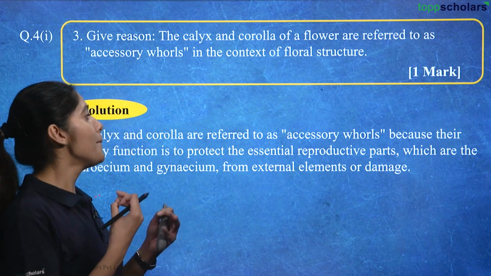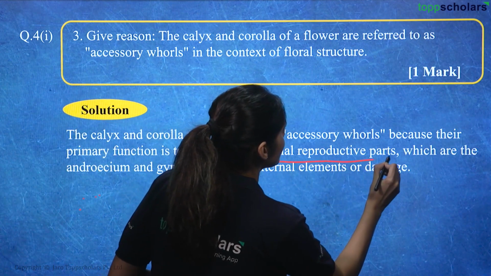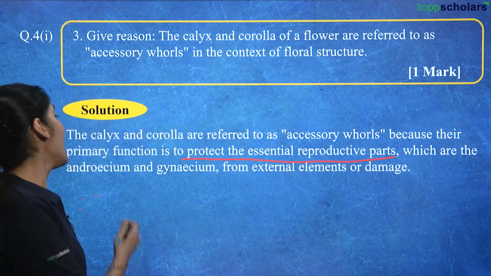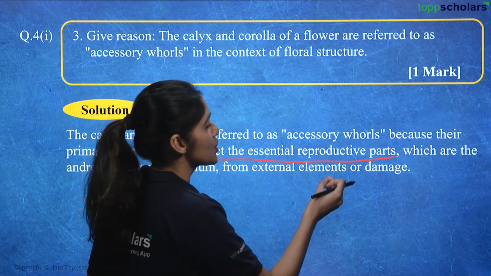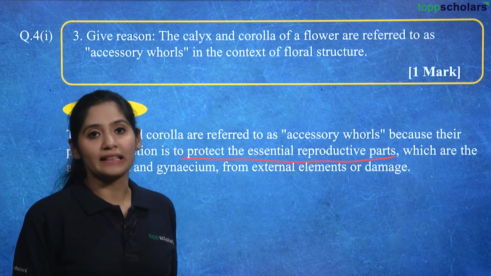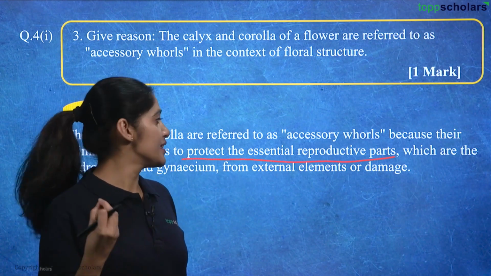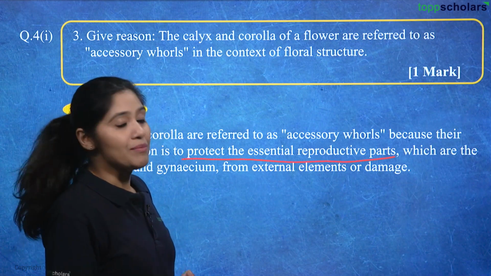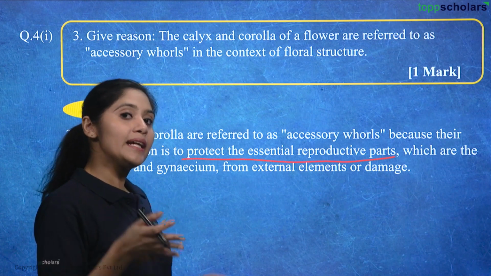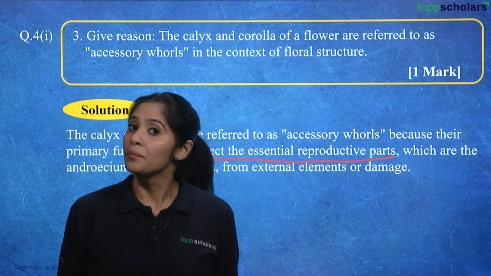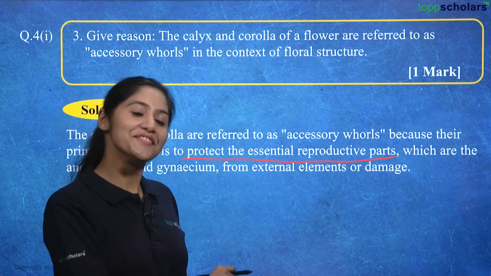So their part is only limited to protecting the essential reproductive parts, which are androecium and gynoecium, from external elements or damage. That is the reason why we call them accessory whorls.